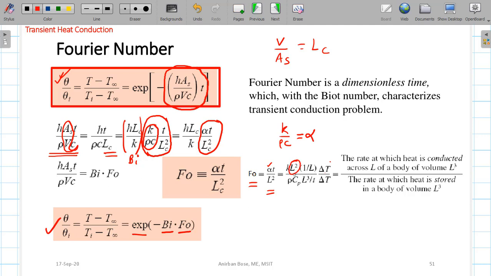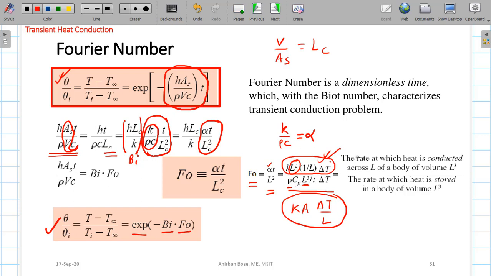So K into area into 1 by L into delta T is basically the rate of conduction heat transfer. We know this expression, K A into temperature drop divided by L. So this portion is conduction in the numerator. In the denominator, if you see carefully, this is rho into Cp into L cube. L cube is like volume, and with density it is nothing but mass. So mass into specific heat into delta T by T is nothing but the rate at which the storage changes.